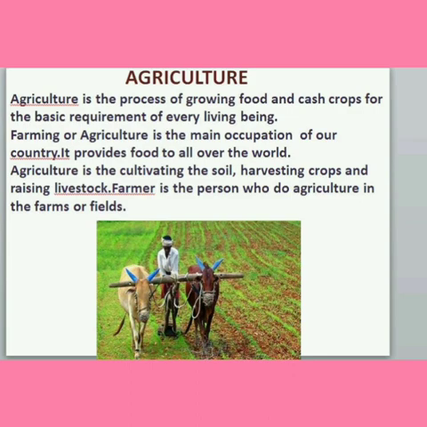Agriculture is cultivating the soil, harvesting crops, and raising livestock. A farmer is the person who does agriculture in the farms or fields. Have you seen farms or fields? Yes. In villages only we see farms or fields. Isn't it so? Yes. So support agriculture and support organic farming. Okay, children? Yes. Good.